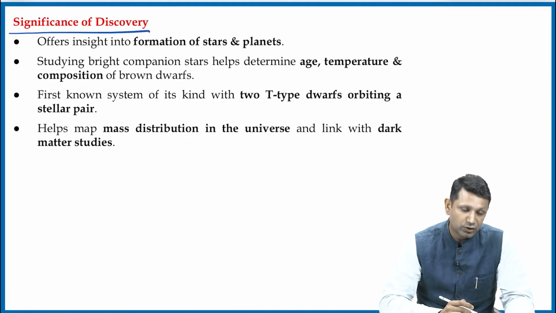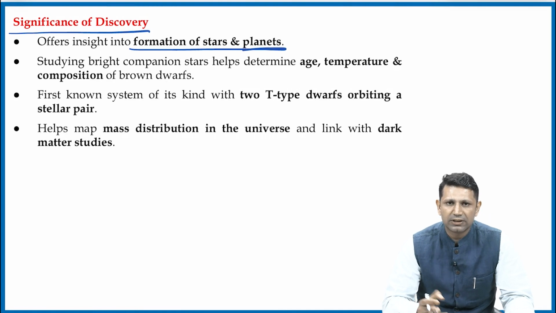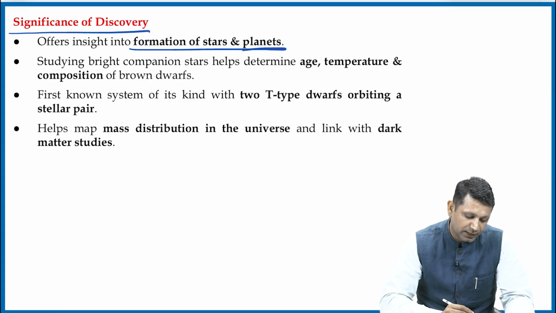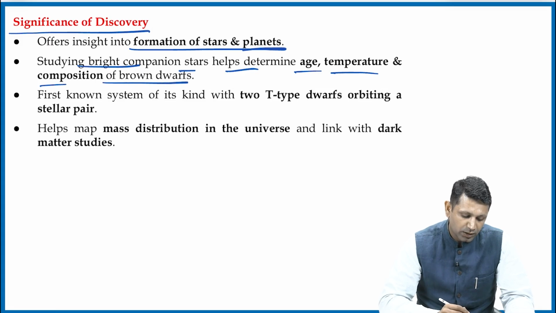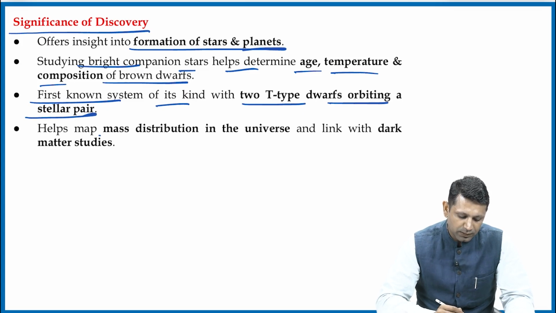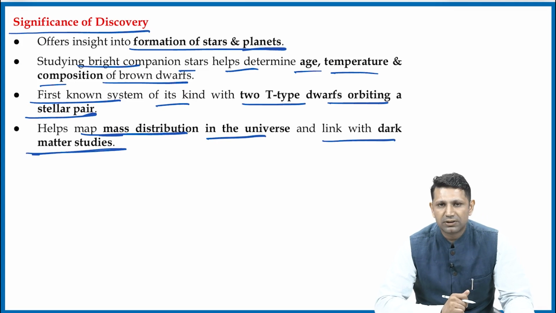Next is, what is the significance of the discovery? The significance is a very basic one. First of all, it will offer insights into the formation of stars and planets: how the stars formed, how the planets formed. Secondly, studying bright companion stars helps determine the age, temperature, and composition of the brown dwarfs. Third, it is the first known system of its kind with a T-type dwarf orbiting a stellar pair. Then it will help map the mass distribution of the universe and link with dark matter studies.